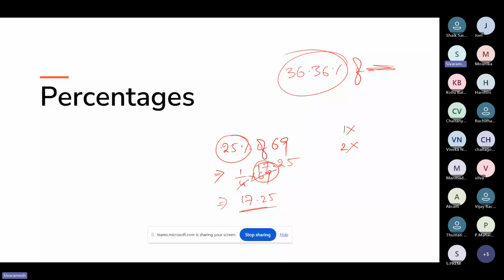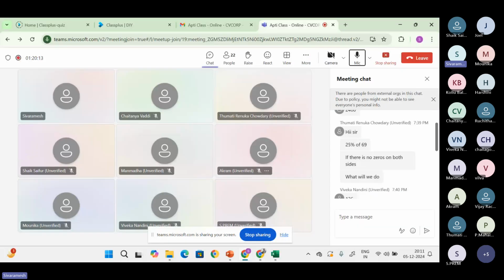So you have an option to convert to 1 by 4. 25% of 69, we can convert it as 25% is 1 by 4. So 1 by 4 of 69.